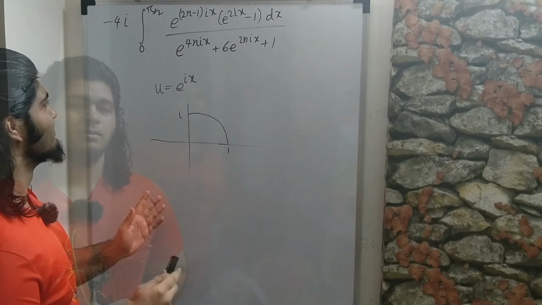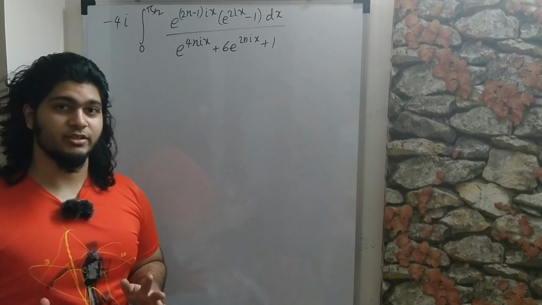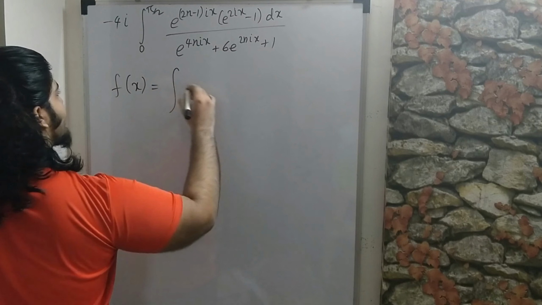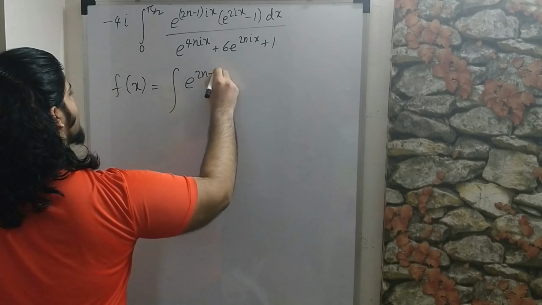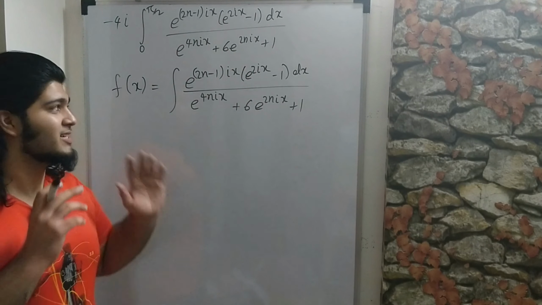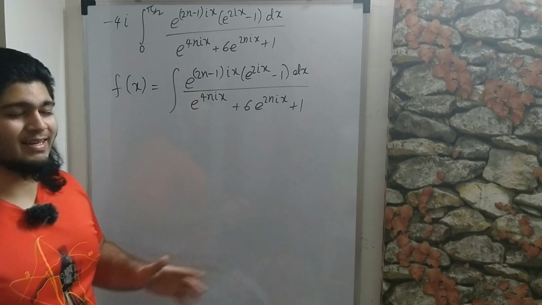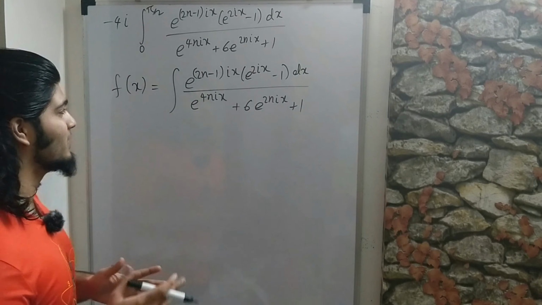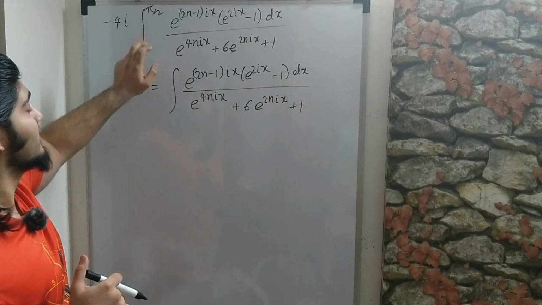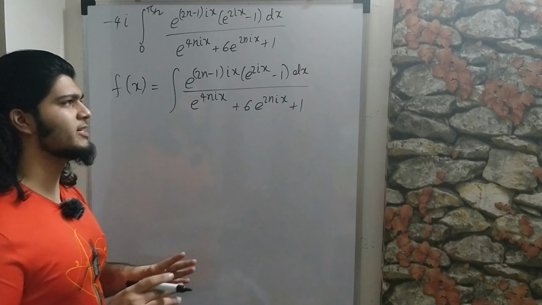So let's get started. As I said, we are going to forget about the bounds for now, and we'll just define a function f of x equals the antiderivative of e to the (2n minus 1)ix, basically this entire integrand. Of course, there are infinitely many functions satisfying this condition because there'll be a plus c in the end, but we don't really need to worry about that right now because we are anyway going to take the difference of f of pi over 2 and f of 0, so the c's will cancel out as usual, so we don't need to worry about all those nitty-gritties.